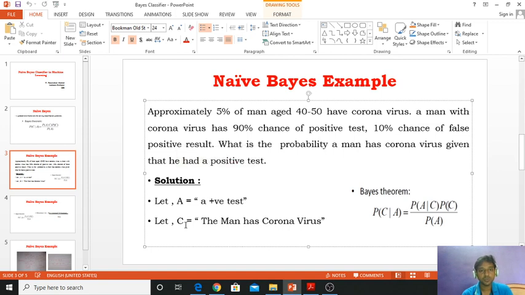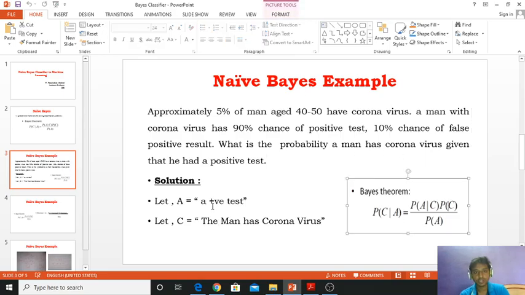In the solution we identify two variables: capital A equals positive test, and capital C is to suffer coronavirus. Why do I take these? Let's see the question once again: what is the probability the man has coronavirus, given a positive test? So in the Bayes theorem P of C given A, C is coronavirus and A is positive test. So we need to find P of A given C.